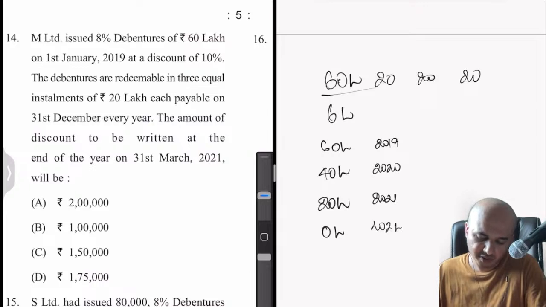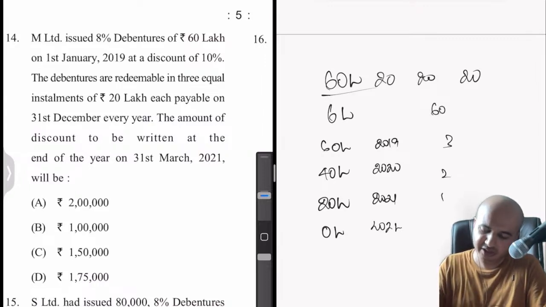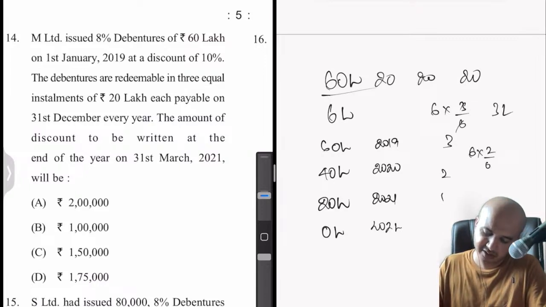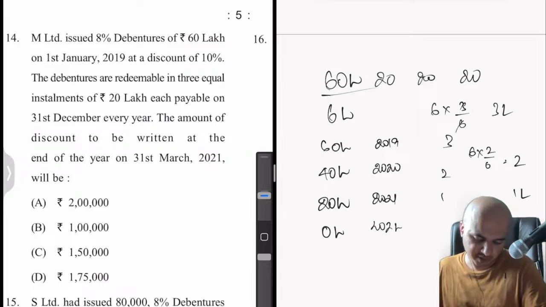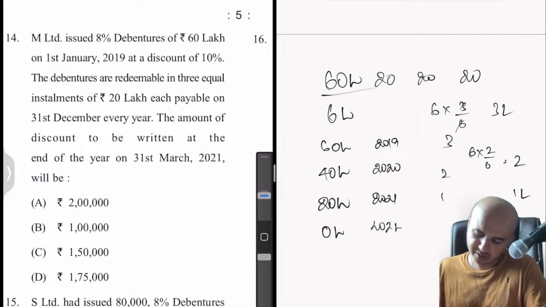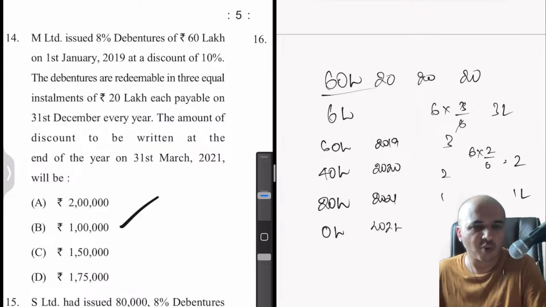So number of 6, 4, 2 or 3:2:1. If that is the case, 6 lakhs into 3 by 6, no? So that means half, 3 lakhs here. So 6 lakhs into 2 by 6. So this will be 2 lakhs. Then lastly it will be 1 lakh. So looks like the option is 1 lakh.